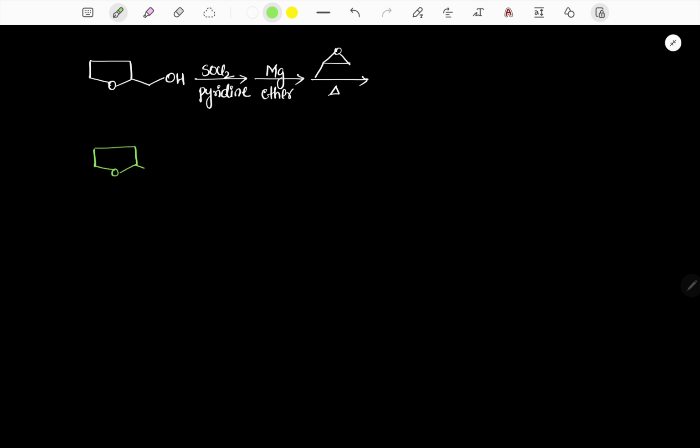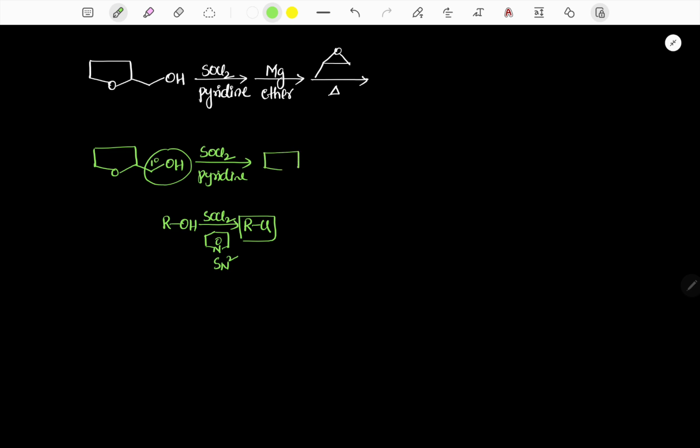The reactant has an alcohol and an ether. So when we add SOCl2 and pyridine, we know that when an alcohol is treated with SOCl2 and pyridine, an alkyl chloride will be formed through the SN2 mechanism. So here also it is a primary alcohol, reacting with SOCl2 in the presence of pyridine. It also gives the corresponding alkyl chloride.